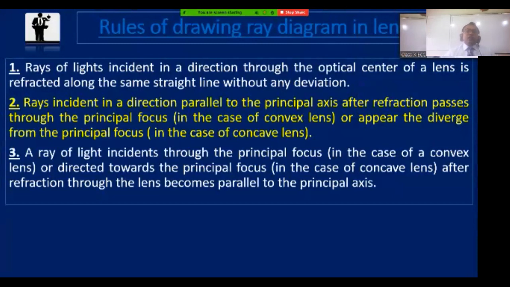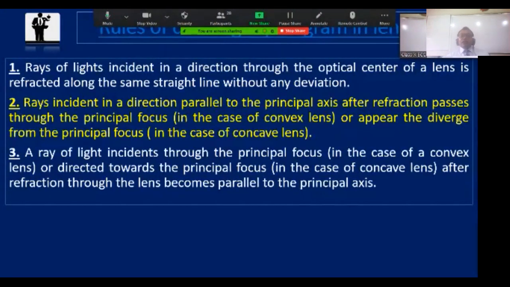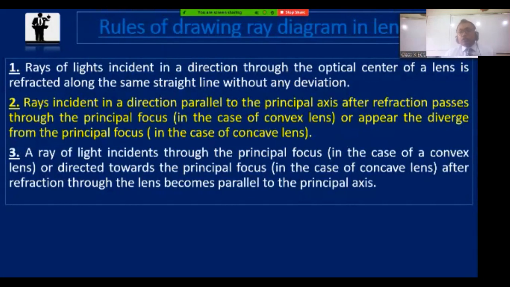First rule: when light goes parallel to the principal axis and is incident on the lens, I'm discussing a convex lens, then the refracted ray will converge or meet at a point, that is the focus. And the second rule is the vice versa of the first rule. And you know, when light passes through the optical center, then after refraction, light will go out through this point, that is the optical center.